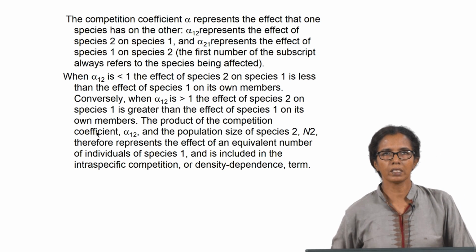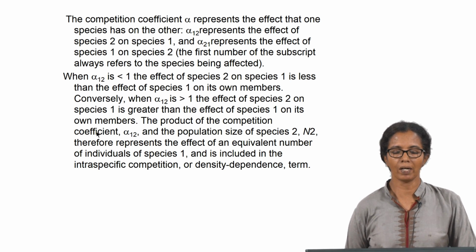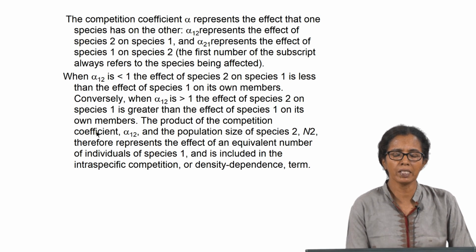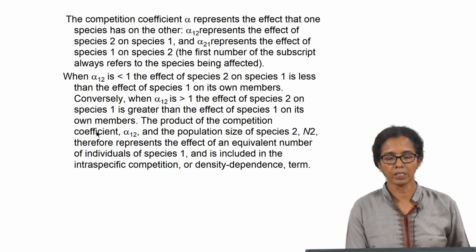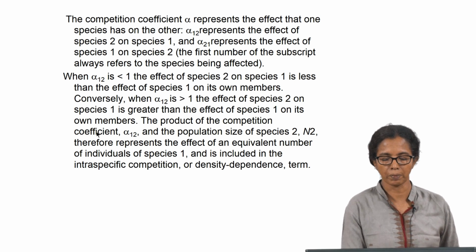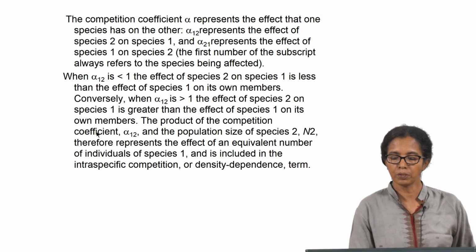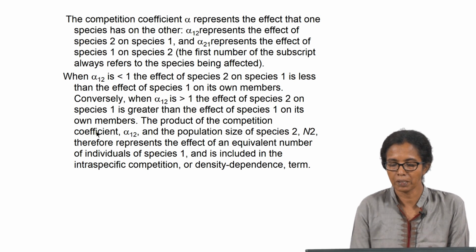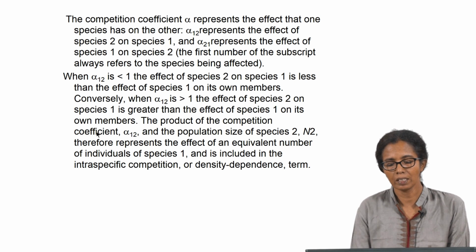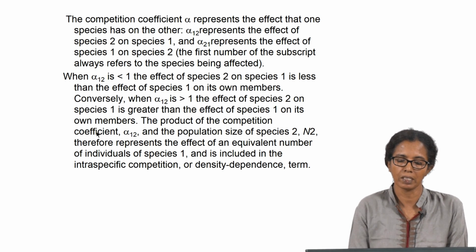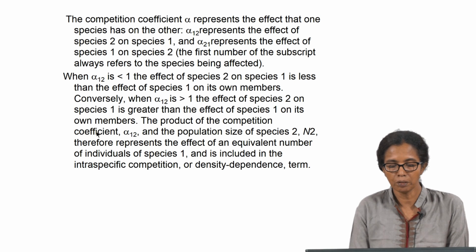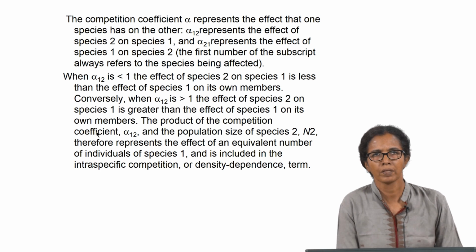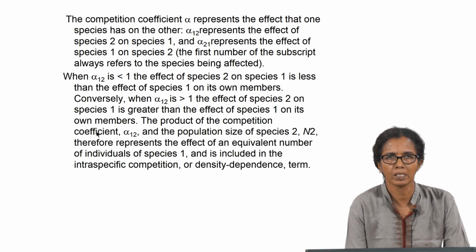The coefficient of competition is alpha, which represents the effect that one species has on the other. So, alpha 12 means the effect of species 2 on species 1, how it is positively or negatively impacting the other species. And alpha 21 means the effect of species 1 on species 2. The digits below alpha, the subscripts, indicate which species is affecting the other one. So, alpha 12 means the effect of species 2 on 1, alpha 21 means the effect of species 1 on species 2. The first number of the subscript always refers to the species being affected.